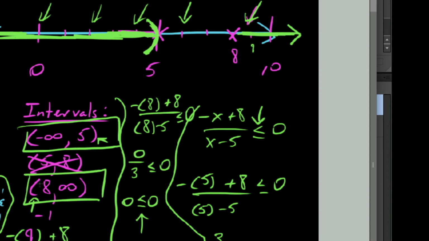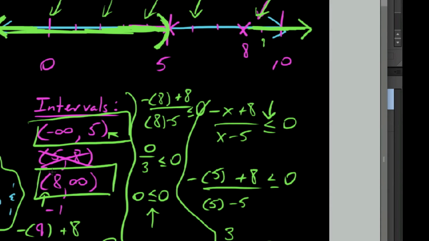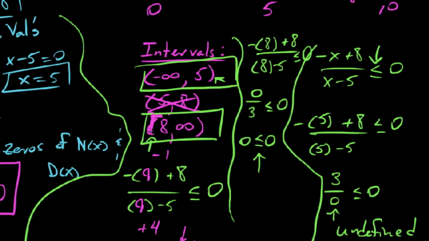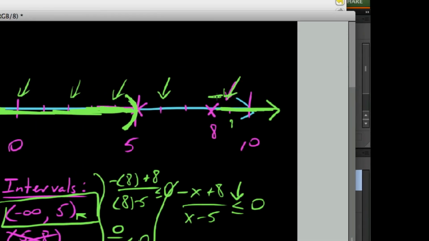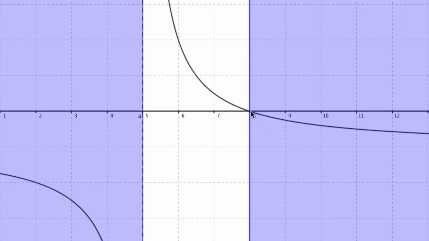So what this means is this interval here, when we write the answer, we're going to fix this. It has a closed bracket on there because it includes 8. And the same thing up here on the picture. Graphically it would look like that. And again, just to reiterate, it's because it's actually at a height of 0. The y values are at a height of 0 for that x value.